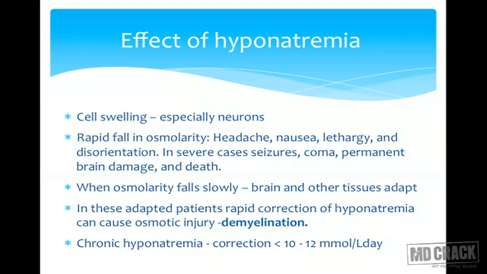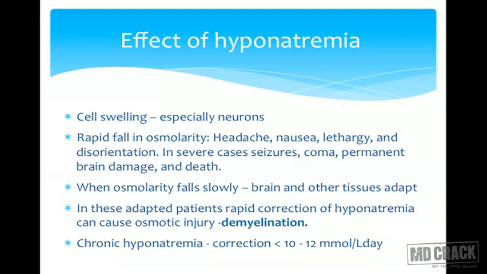But whenever the change in the osmolarity occurs slowly, the body tries to adapt to that. How? The body will try to excrete or throw out some of the electrolytes such as sodium, chloride, potassium, glutamate, and the neurons will try to compensate for the decrease in the osmolarity of the extracellular fluid. But what is the risk in this patient?